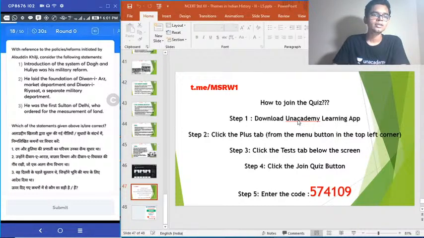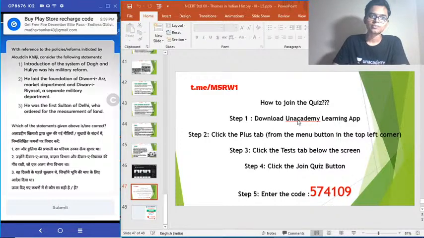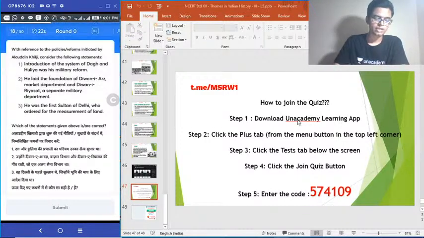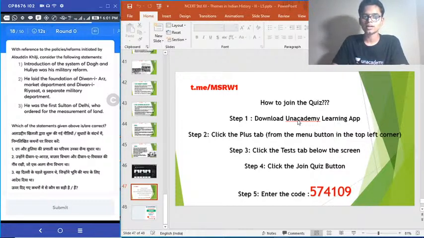18th question. With reference to the policies and reforms initiated by Alauddin Khalji, consider the following statements. 1. Introduction of system of Dag and Hulia was his military reform. 2. He laid the foundation of Diwan-i-Arz, market department, and Diwan-i-Riyasat, a separate military department. 3. He was the first Sultan of Delhi who ordered for the measurement of land. Which of the statements given above is or are correct?